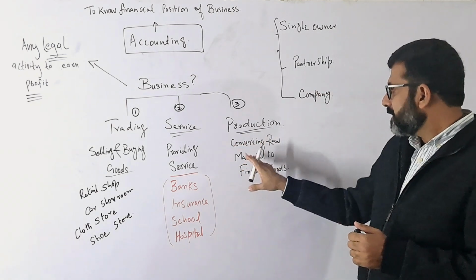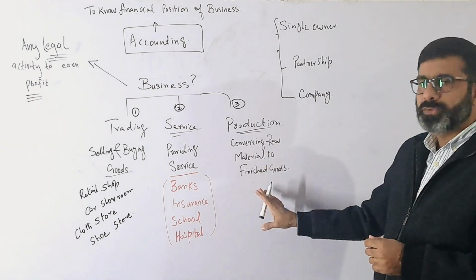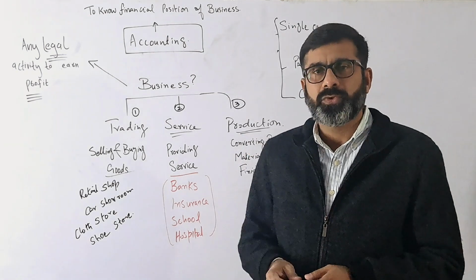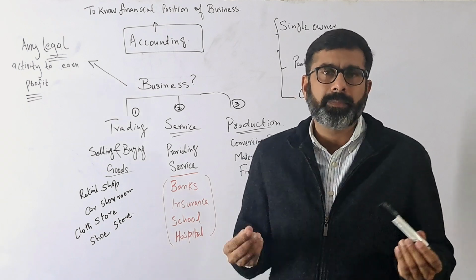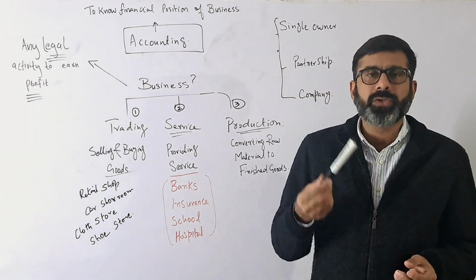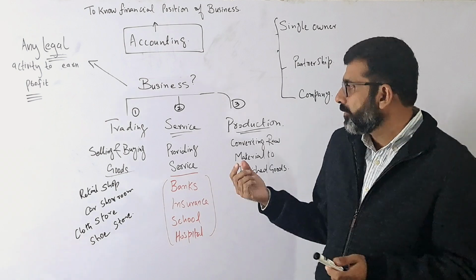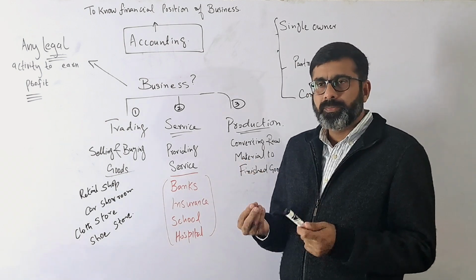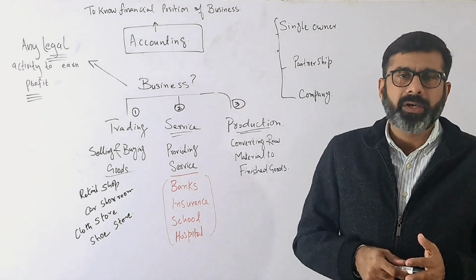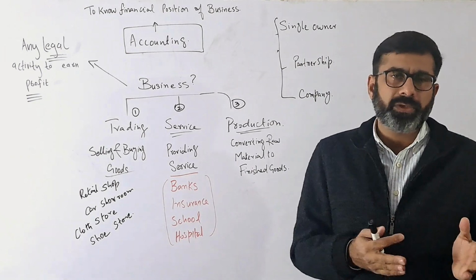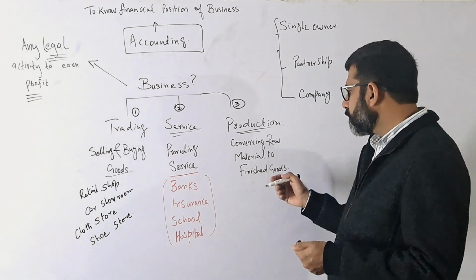So what is a production business? They are converting the raw material to the finished goods or the finished products. They are buying some basic things. For example, they are buying plastic and then converting it into a marker. They are buying, for example, some basic products like steel, or maybe a fiber, or it may be anything, and then converting it into something. So we have so many examples.